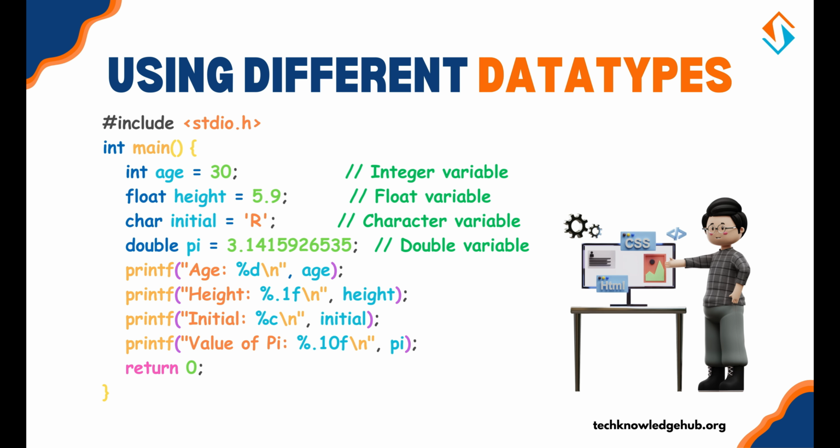Using different data types. Let's see how to use these data types in a program.